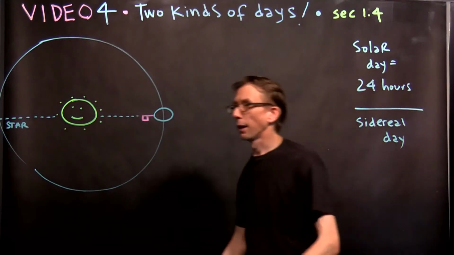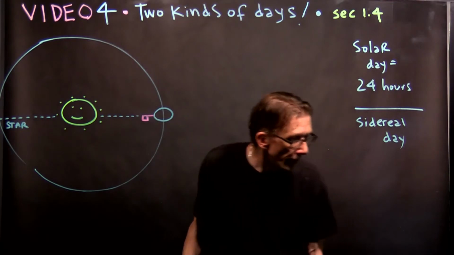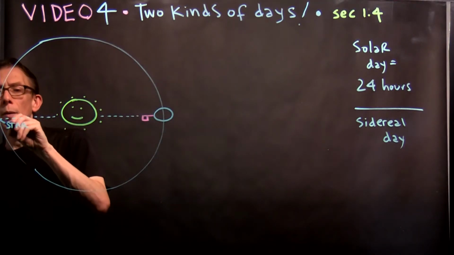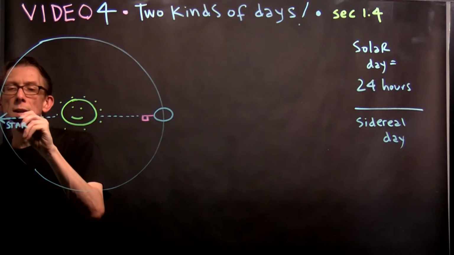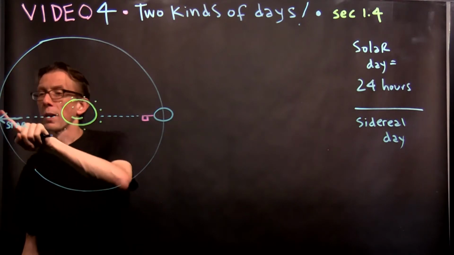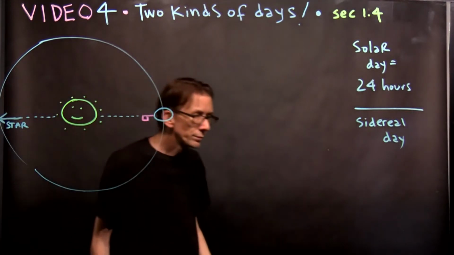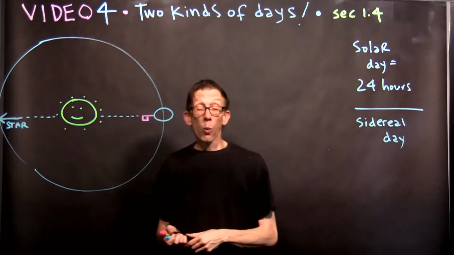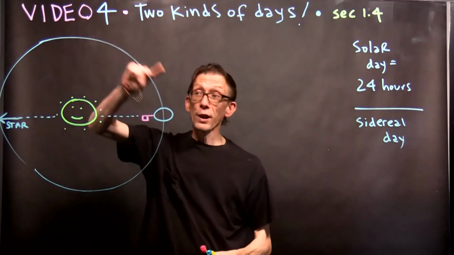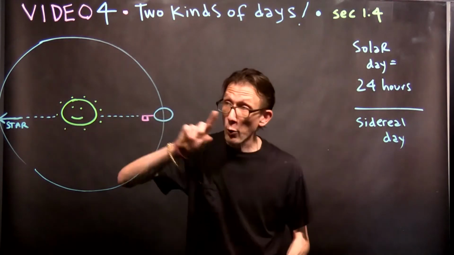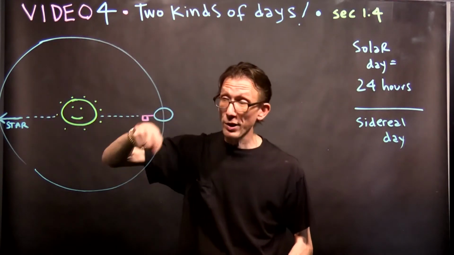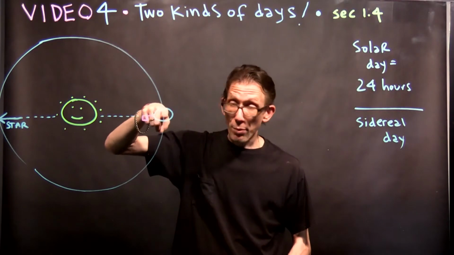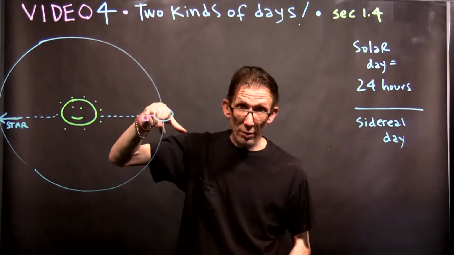There should be an arrow right about there. So the star is way out that direction. So what's happening now is the Earth is revolving around the sun. That's what we say: the trip around the sun is known as a revolution, but a spin on its axis is known as a rotation.